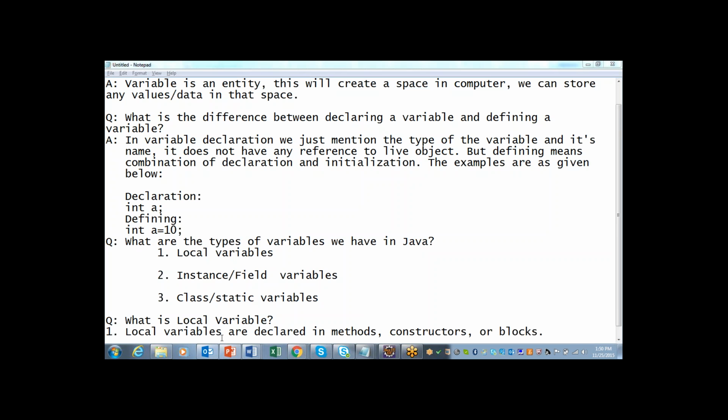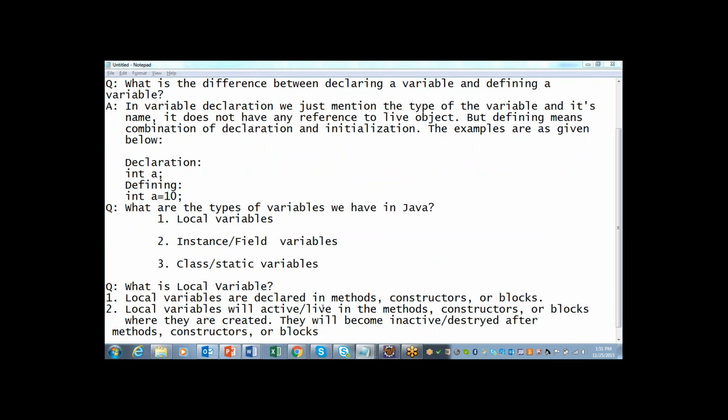First point: local variables are declared in methods, constructors or blocks. Second point, you need to tell that local variables will be active or alive in the methods, constructors or blocks where they are created.